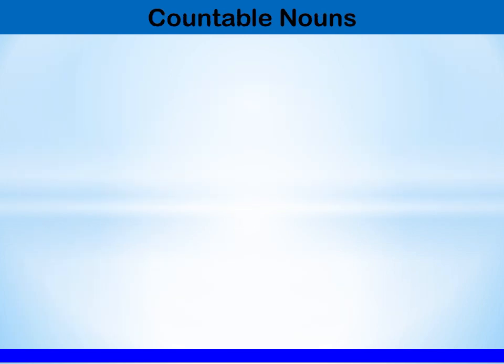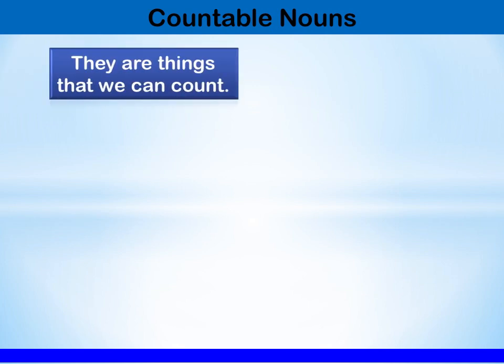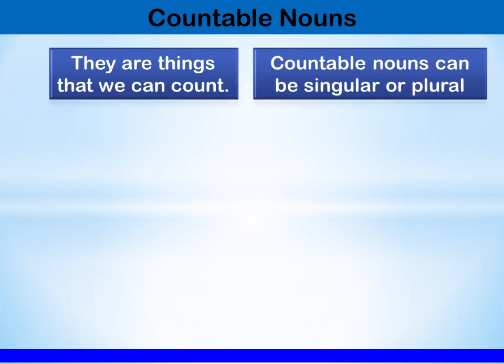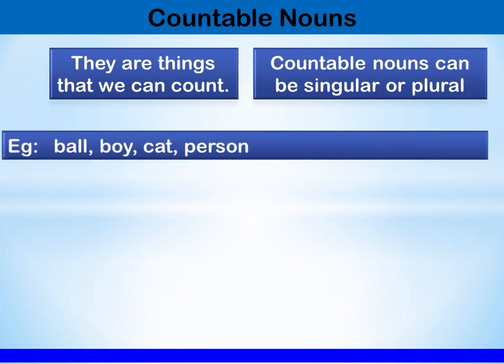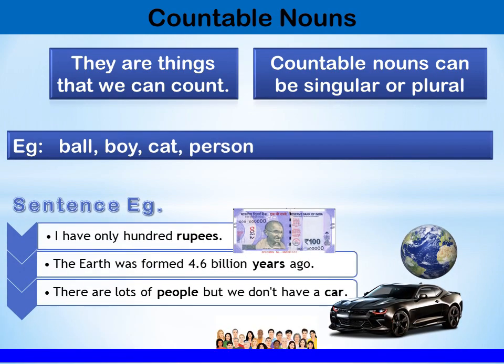Next type of noun that we are going to learn is countable noun. Countable nouns are things that we can count. Countable nouns can be singular or plural. Ball, boy, cat, person. These are some examples of countable noun. Let us see some sentence examples. I have only 100 rupees. So rupees are countable. 5 rupees, 10 rupees. You can count rupees. So rupees is a countable noun.